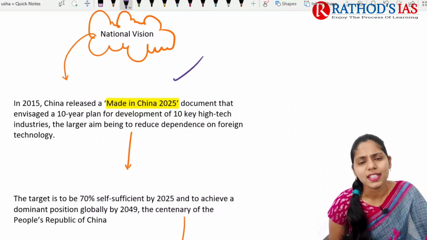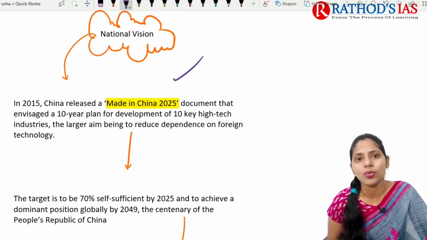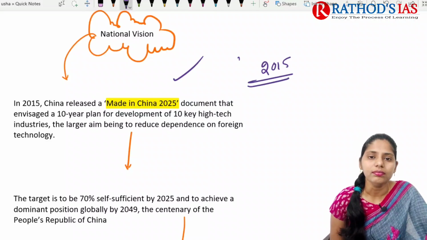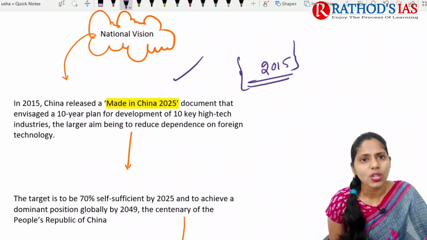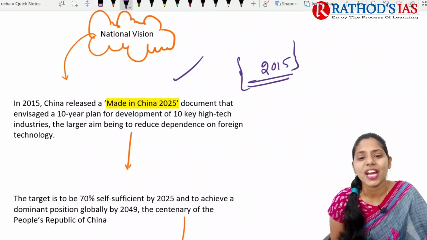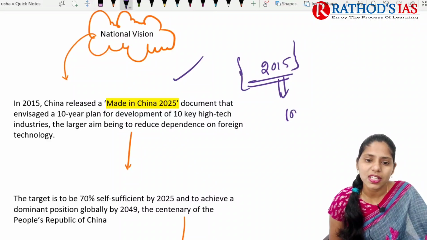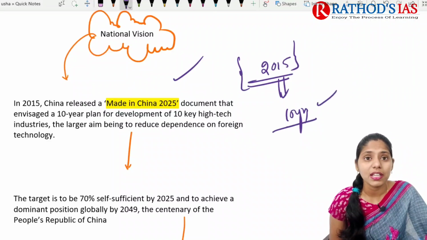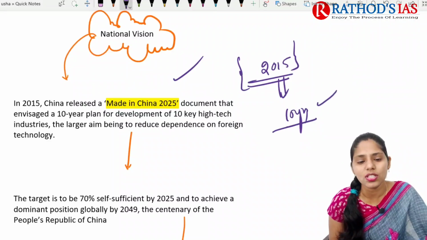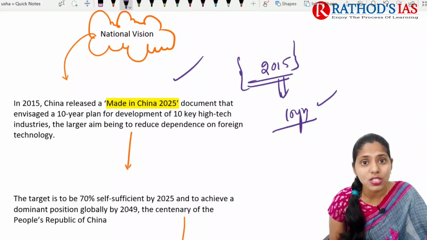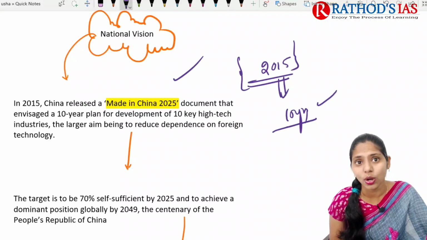The author mainly compares India with other countries, for example China. In 2015, China came up with the Made in China 2025 document. This is a 10-year document mainly focusing on high technology industries. An important aim of this document is to reduce dependence on foreign country technologies.